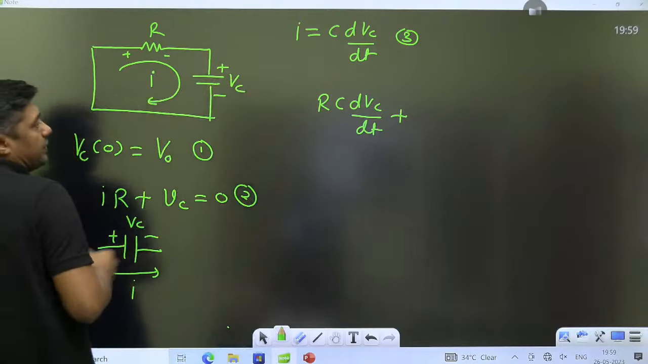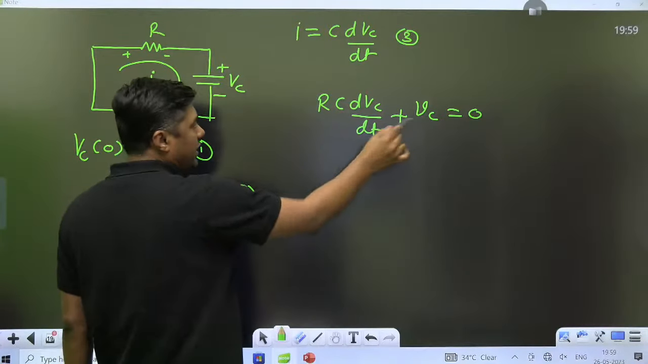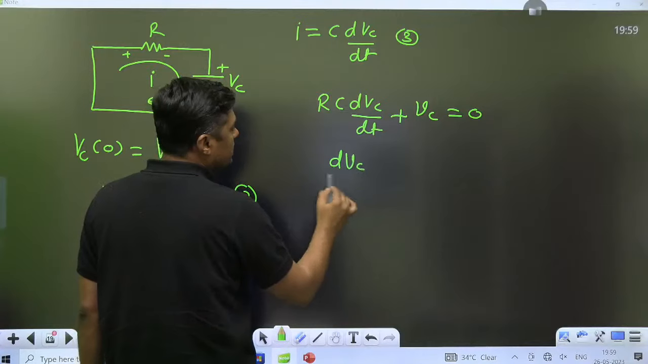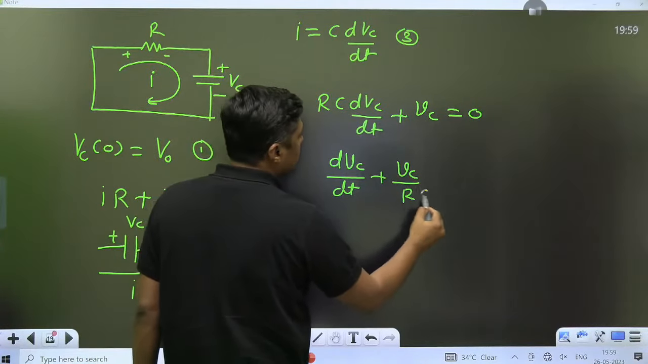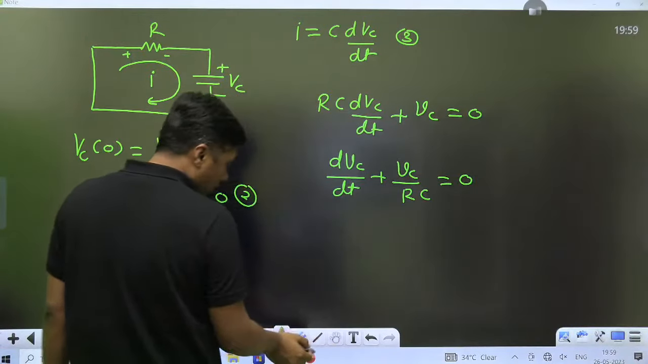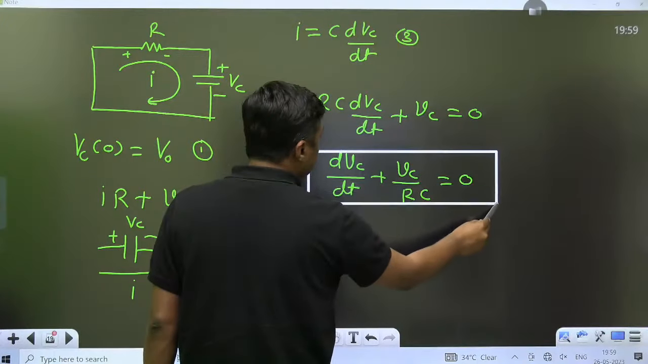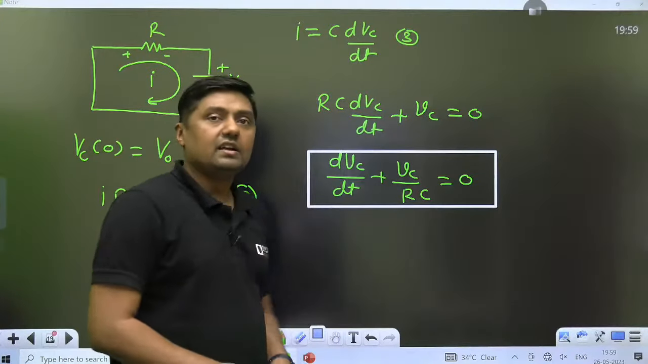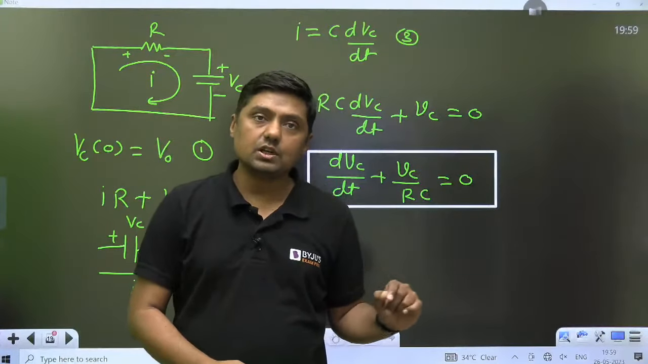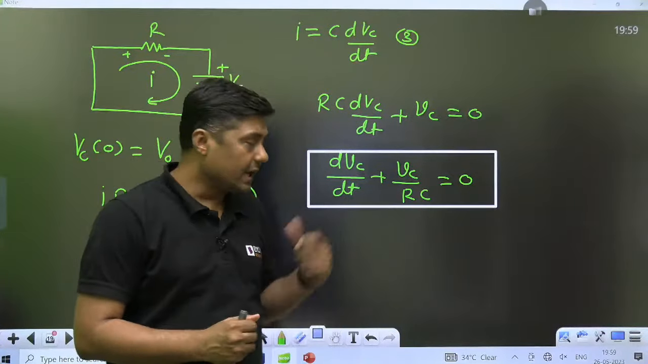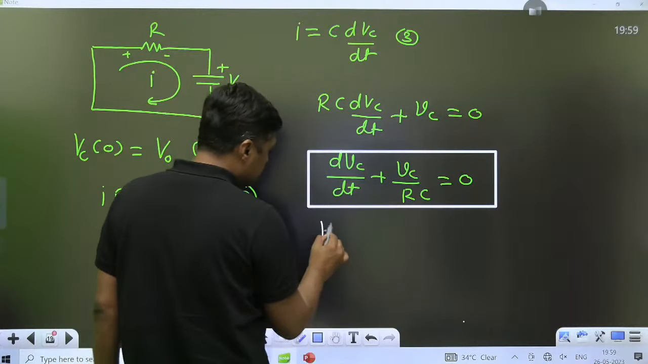Then this equation will become RC dVc by dt plus Vc is equal to 0. Then divide it by RC: dVc by dt plus Vc by RC is equal to 0. We are getting one differential equation here. And this is what? First order differential equation for this particular circuit. Second important thing, this is a homogeneous differential equation.